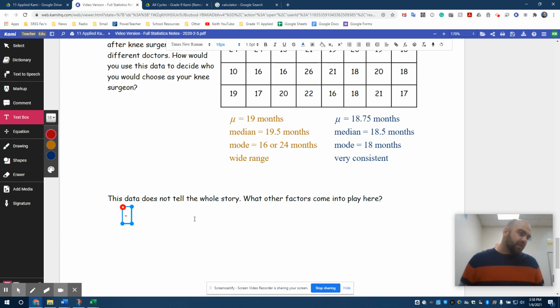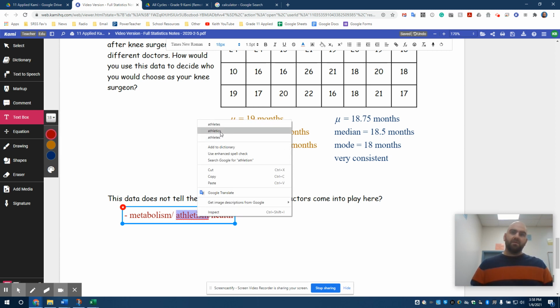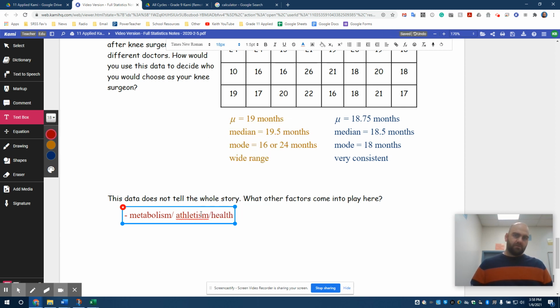You know what? There is the metabolism, athleticism, and health of the patients. Athleticism. All those come into play, right? If you have someone that's super healthy and they have a really good metabolism, they have really good health, they're probably going to heal because their bodies are actually built to heal better. Look at professional athletes. They heal really quickly compared to the average person.